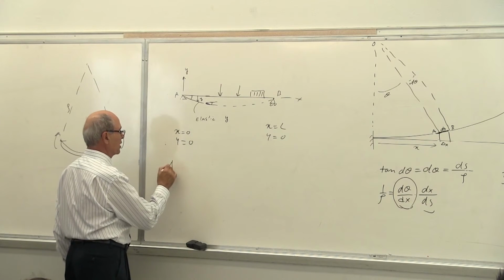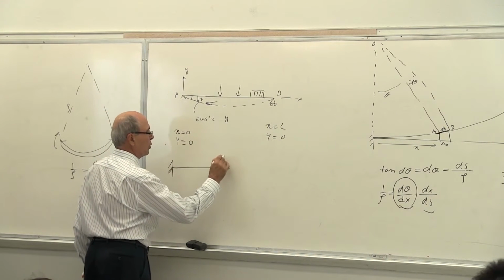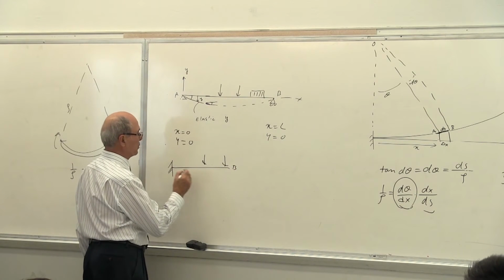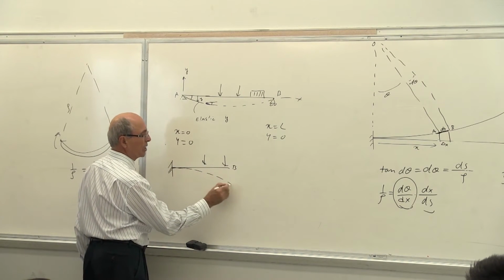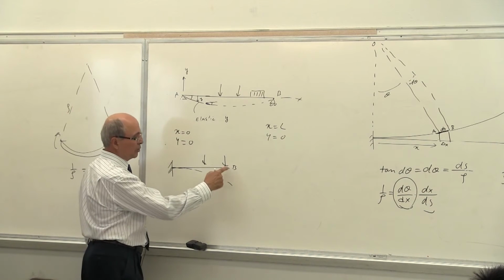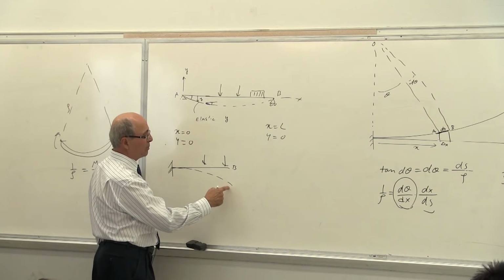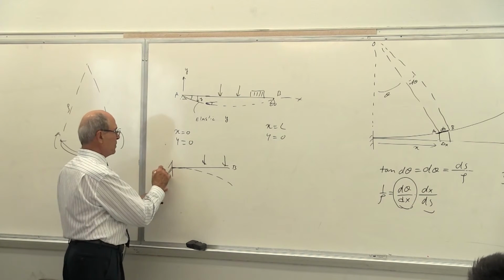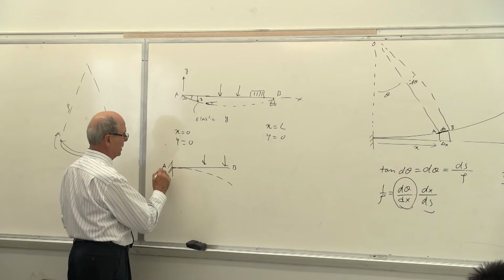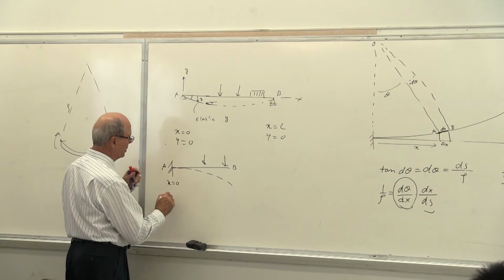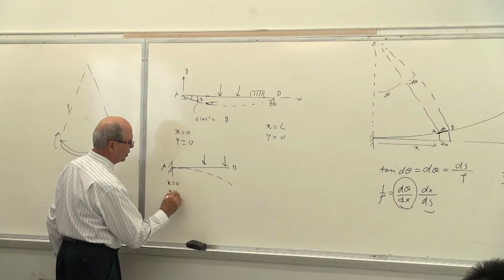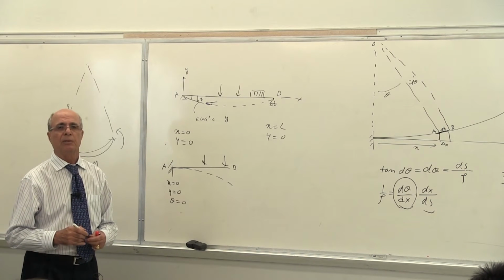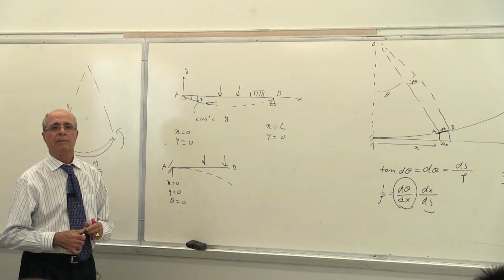If you have a beam like this, and you load it like that, obviously you cannot say anything about point B, because point B is going to go down. It has a y at B. It has a theta at B. None of them are 0. But at A, which is x equal to 0, y equal to 0, and theta also equal to 0. Correct or not?